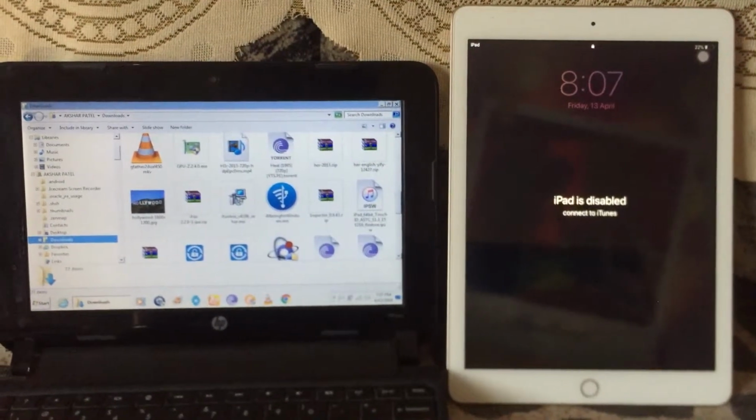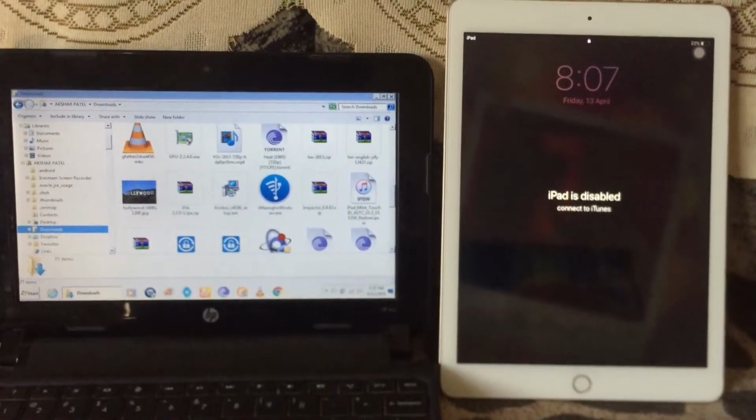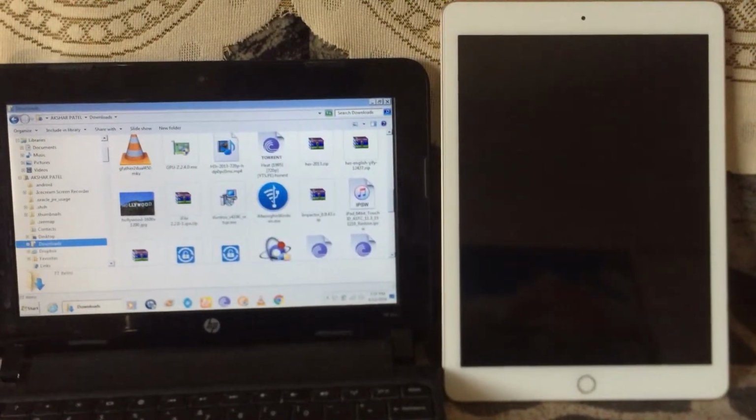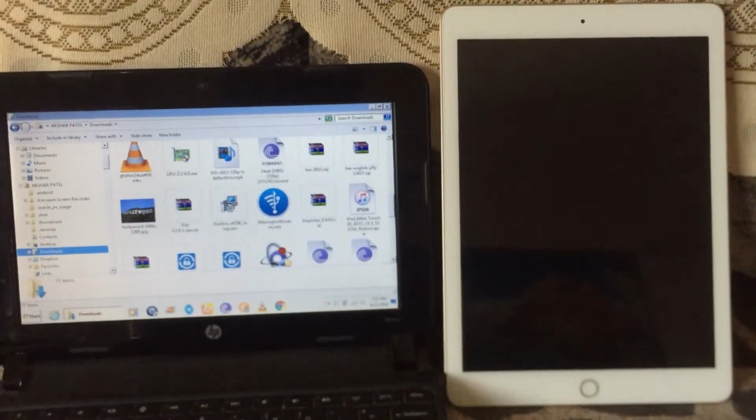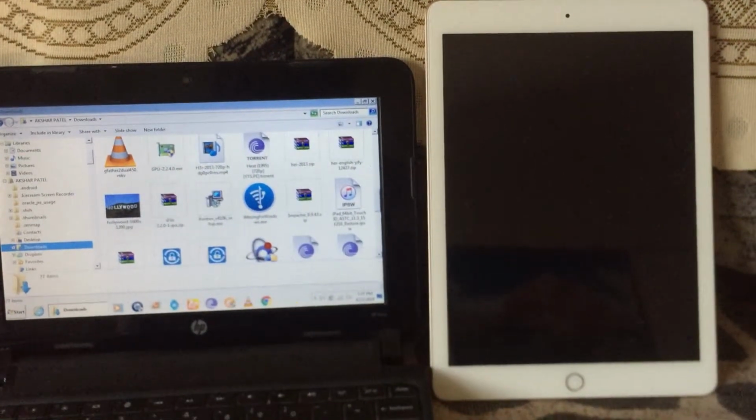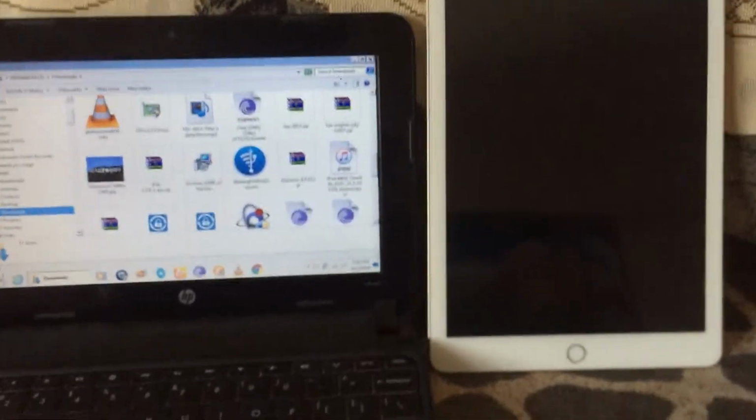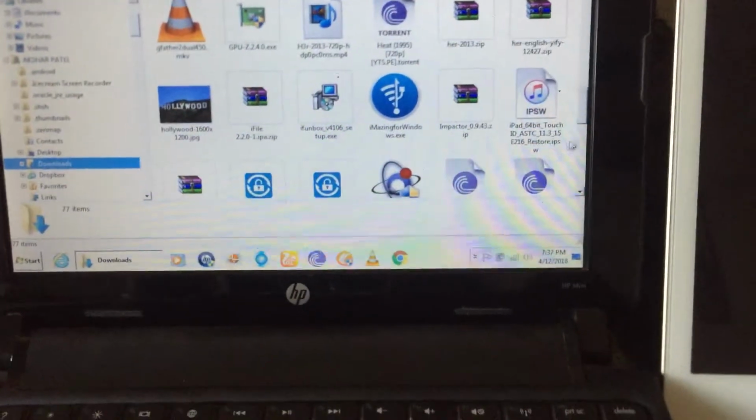So first of all, you need to download one IPSW file from any website. You can easily find it on a website. I already downloaded it, so I'm going to show you. Okay, so here it is.